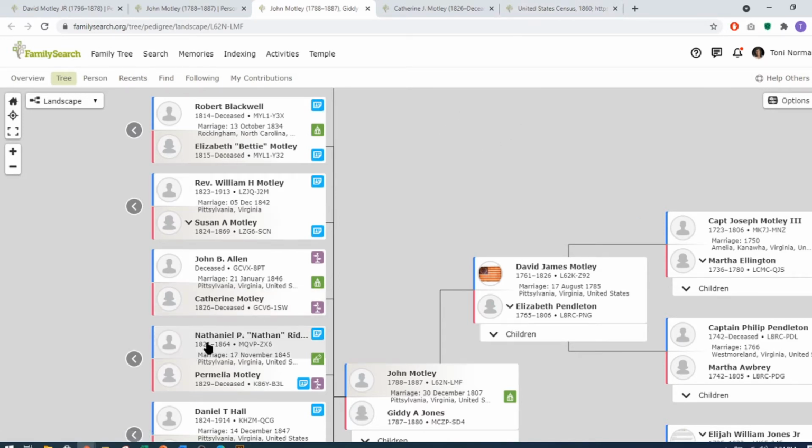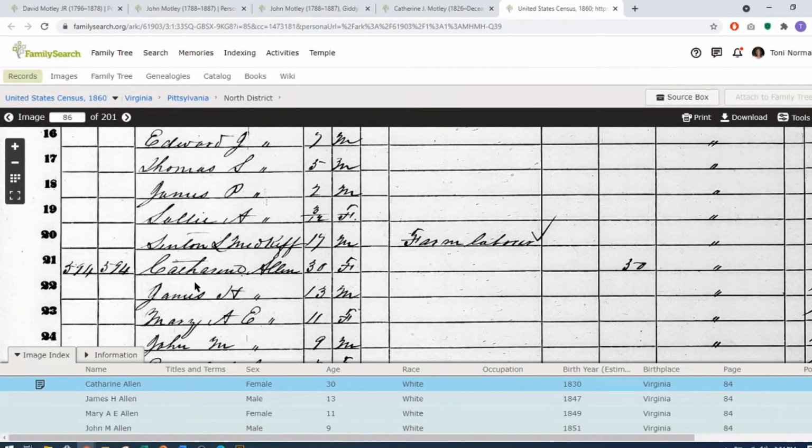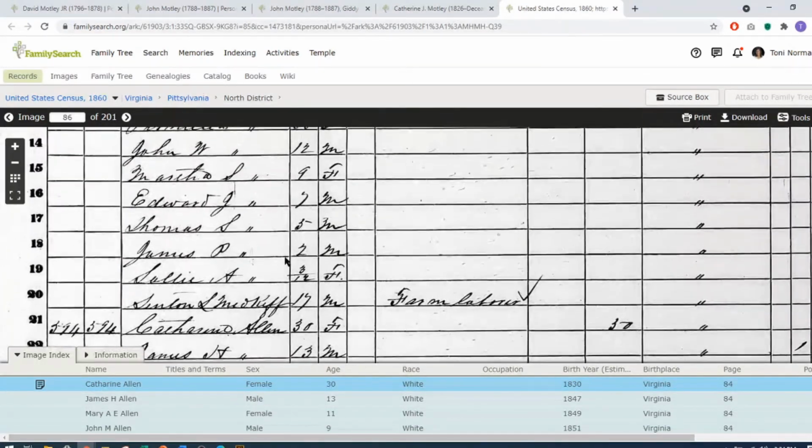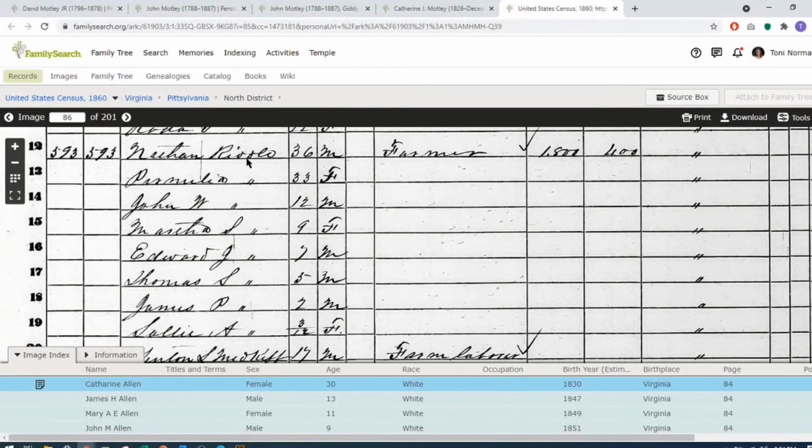And I want you to notice this: Nathaniel Riddle and Pamelia Motley. Well, when we look at the census, 1860, here's Catherine Allen. Her husband had passed away, and here's her children. And look at the family that's right above her. It's Nathan Riddle and Pamelia and their family. Right there, to me, was a clincher that this most likely is her family. Her husband's passed away. She probably moved to live right next to her sister to have their support and help. So that was one thing.